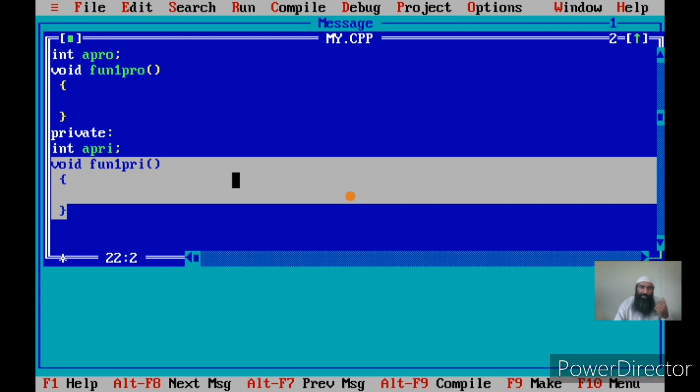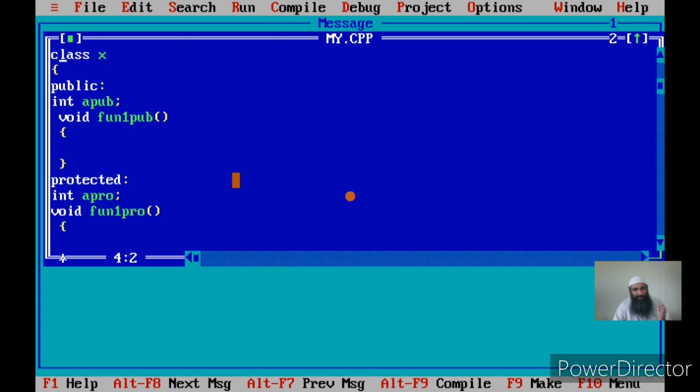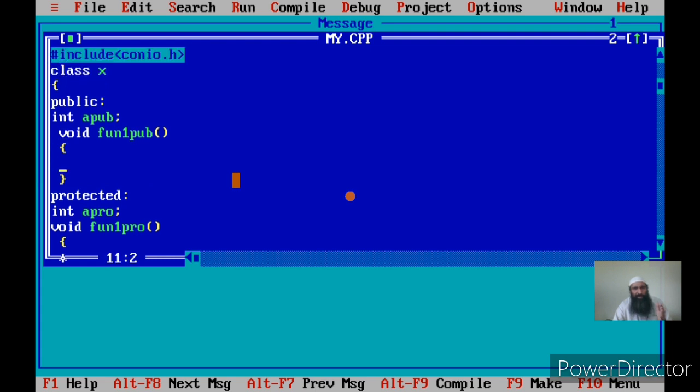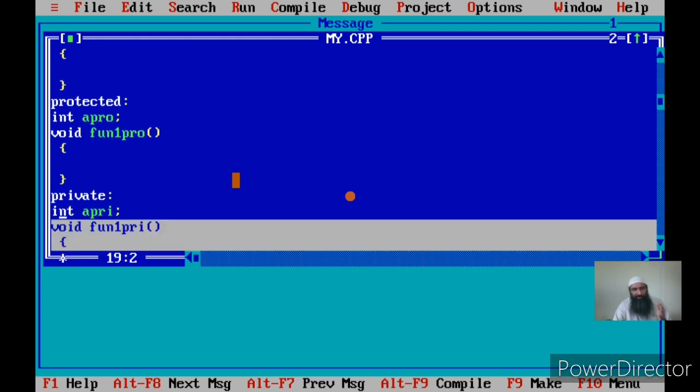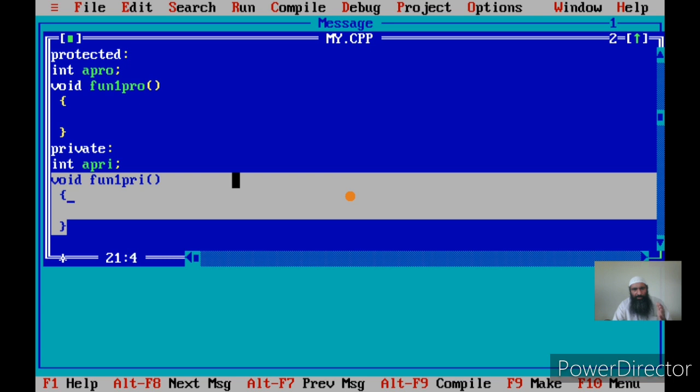Now f1pry is a member function. Can we access the data? For member functions there are no rules. They can access all the data that exists within them. The data that exists in this class is apub, apro, which is of integer type, and apry. Let me try to access all these three here.